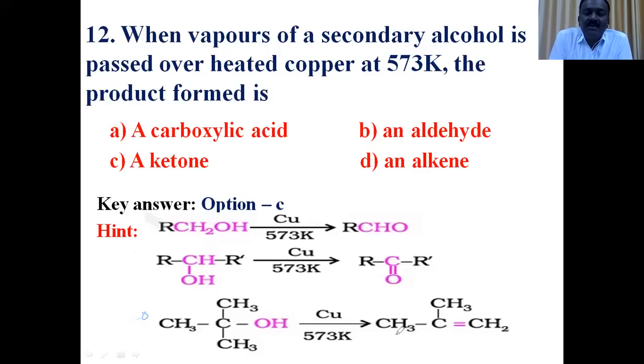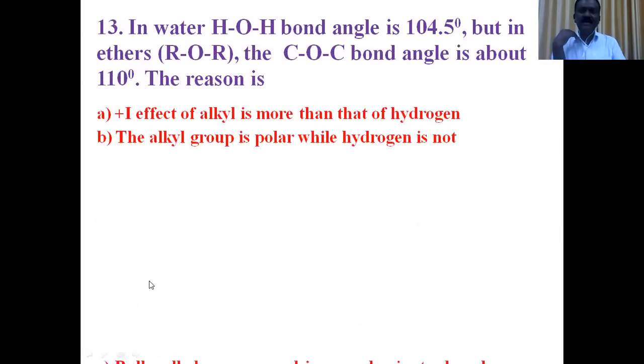Whereas tertiary alcohols do not undergo dehydrogenation. Why? Tertiary alcohol does not undergo dehydrogenation because the carbon containing the OH group does not contain hydrogen. So instead of dehydrogenation, dehydration takes place to form the respective alkene. But in the question we have secondary alcohol, therefore ketone is the right answer. So for the 12th question, option C is the right answer.